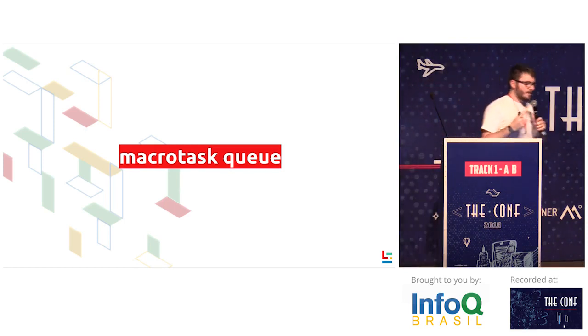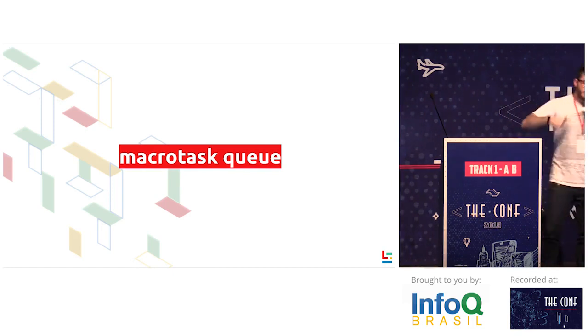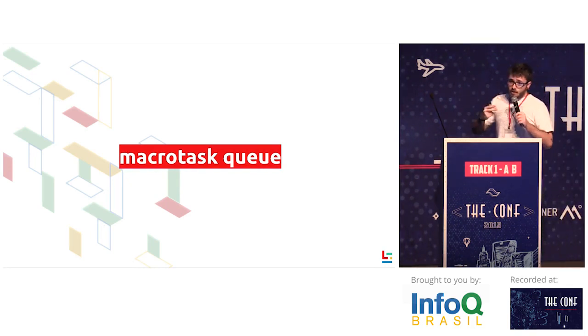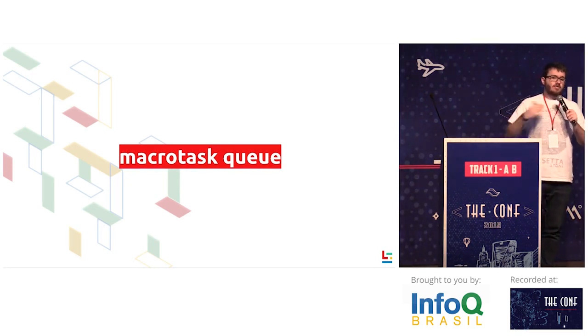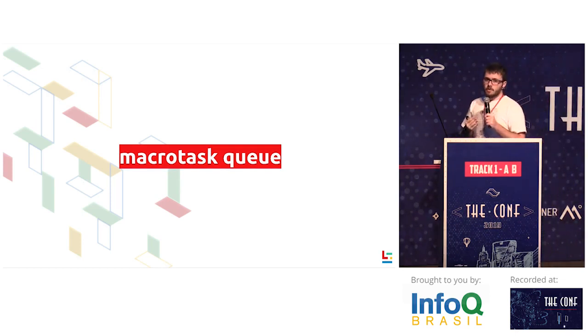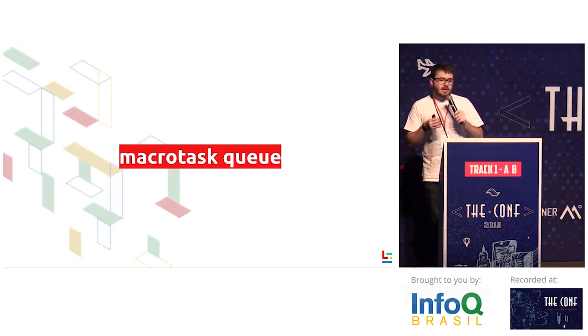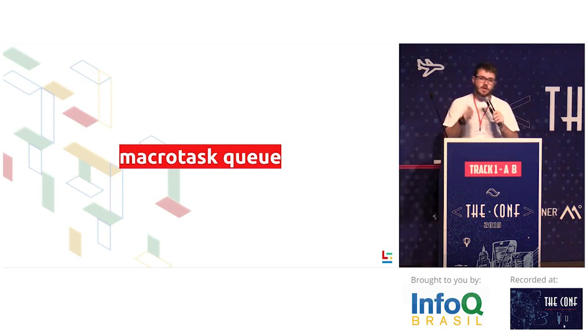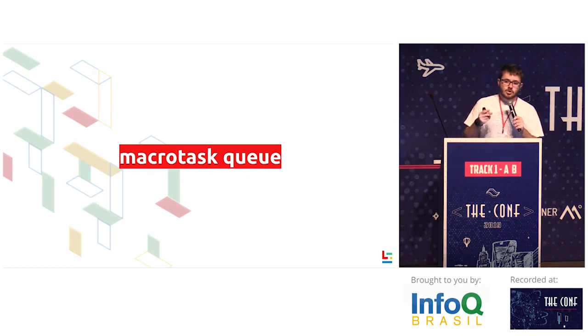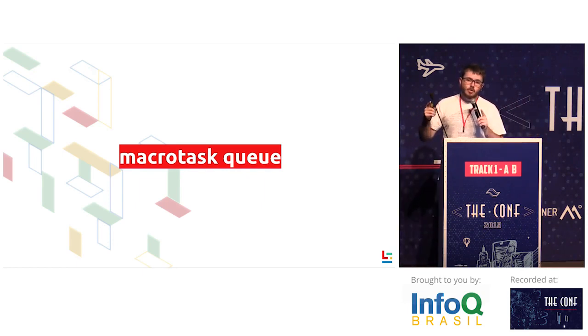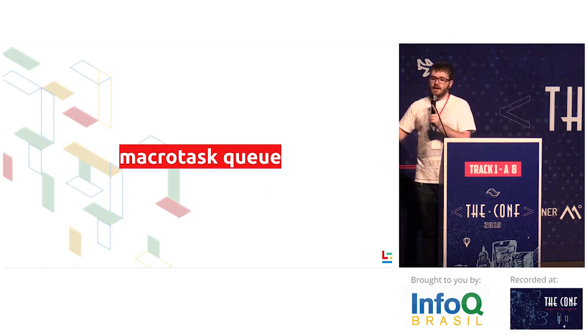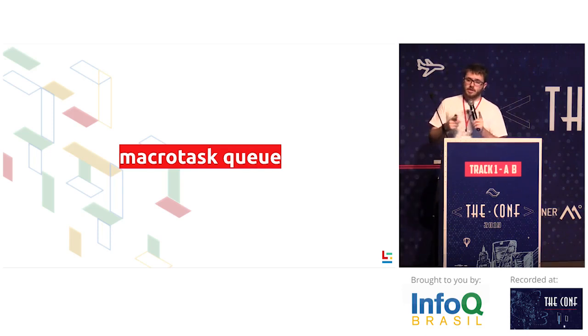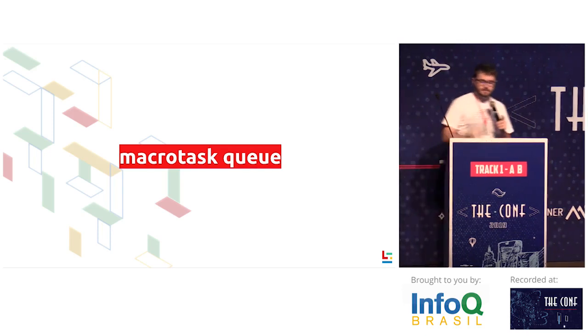But there is something: if you think straight, a promise can add another promise, which can add another promise, which can add another promise. Then this would cause starvation, because promises would never stop executing and callbacks would never execute. So in order to guard against this, Node created a variable called process max tick depth. It defaults to 1,000. So after 1,000 jobs, Node will stop the event loop, execute a callback, and then return to execute another 1,000 jobs.